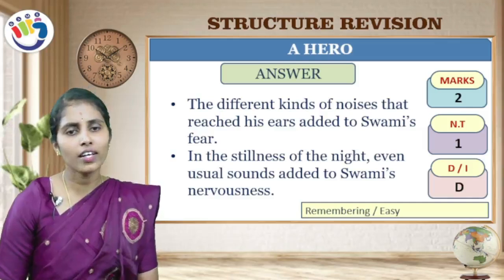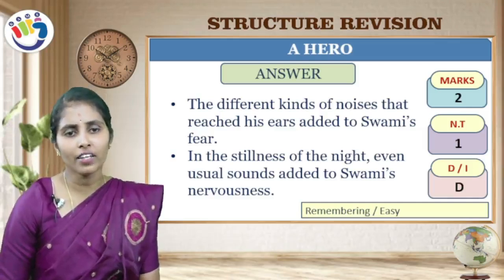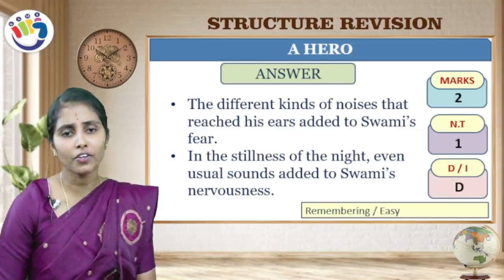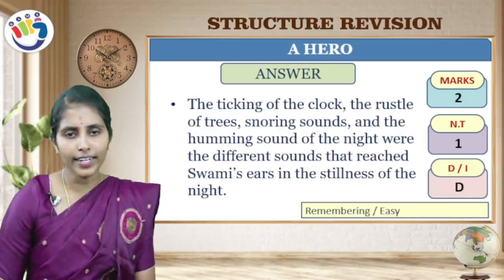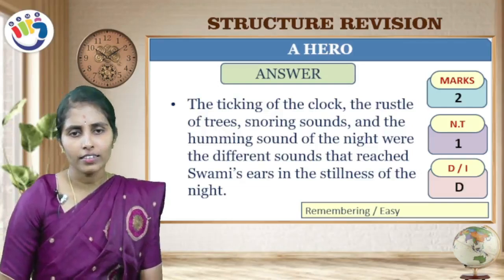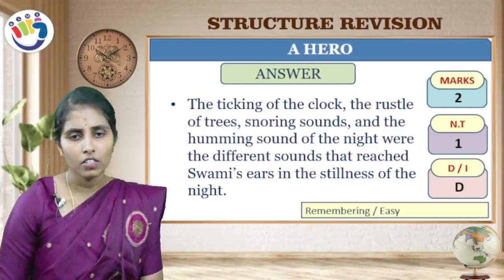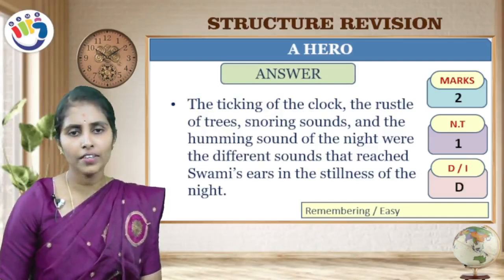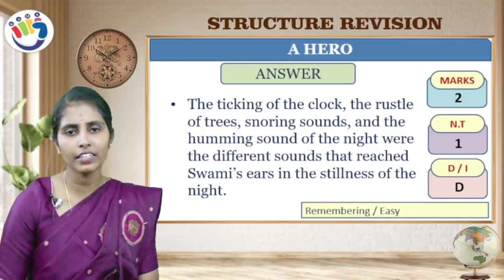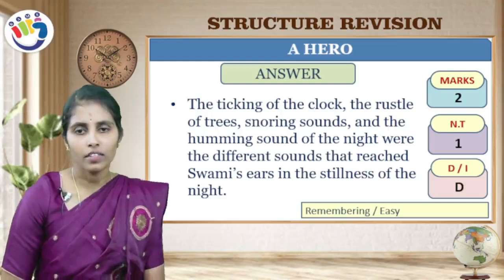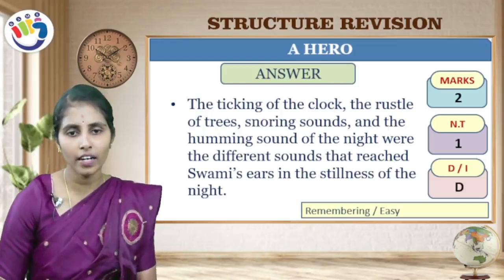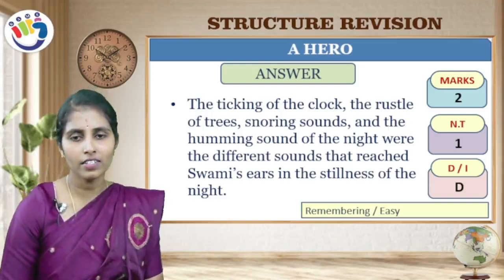In the stillness of the night, even usual sounds added to Swami's nervousness. The ticking of the clock, the rustle of trees, snoring sounds, and the humming sound of the night insects were the different sounds that reached Swami's ears in the stillness of the night.